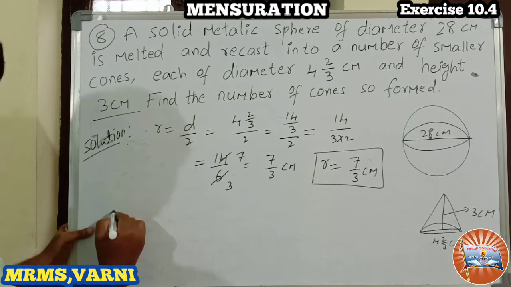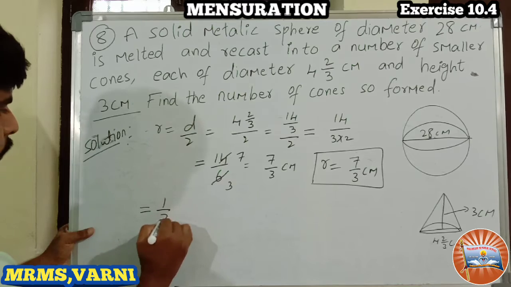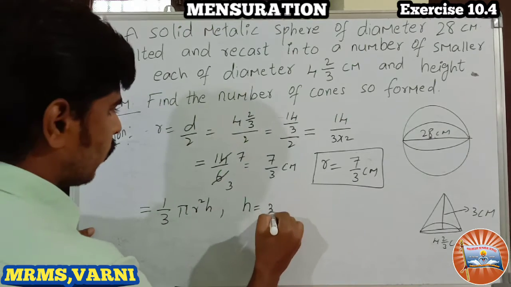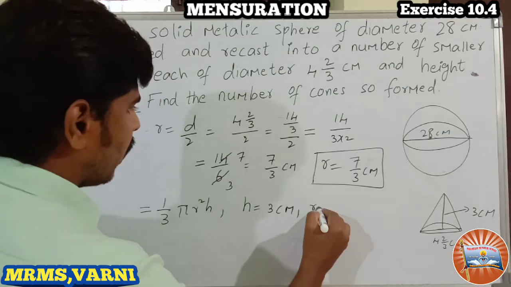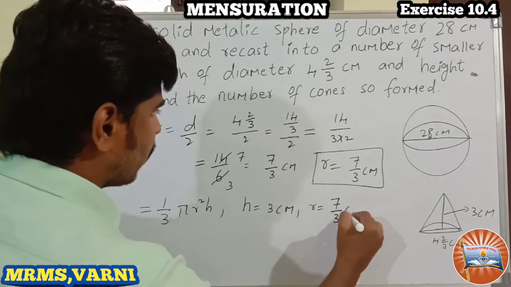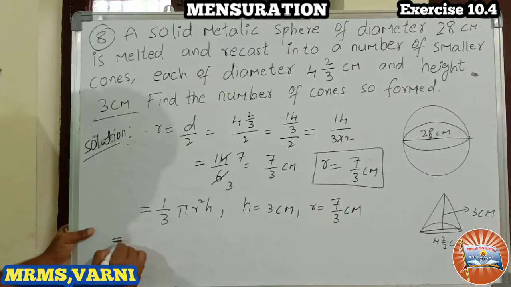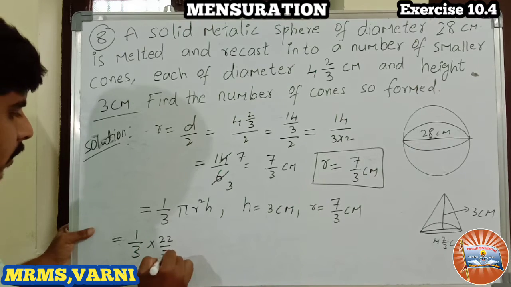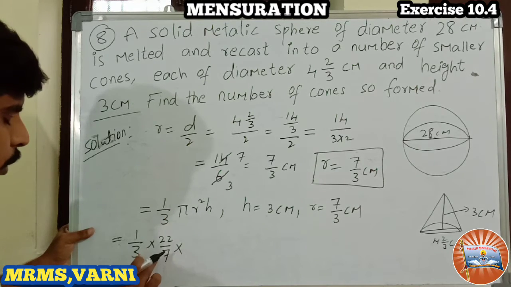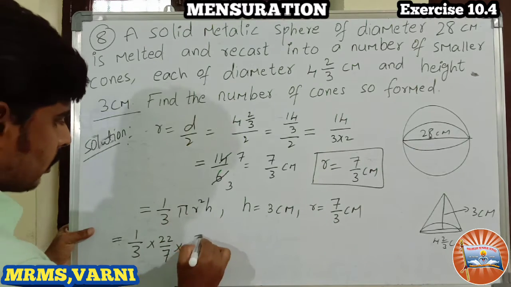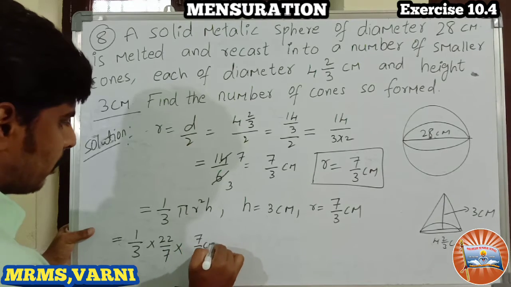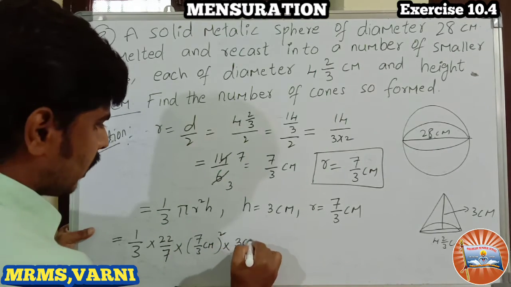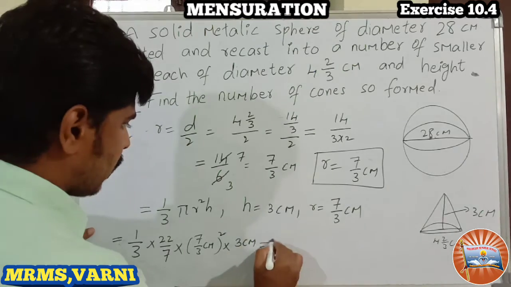In the formula, what is the formula? That is 1 by 3 pi r square h. H we have 3 centimeter and r we have 7 by 3 centimeter. So 1 by 3 into pi, which is 22 by 7, into 7 by 3 centimeter whole square, into h, 3 centimeter. I am simplifying here.